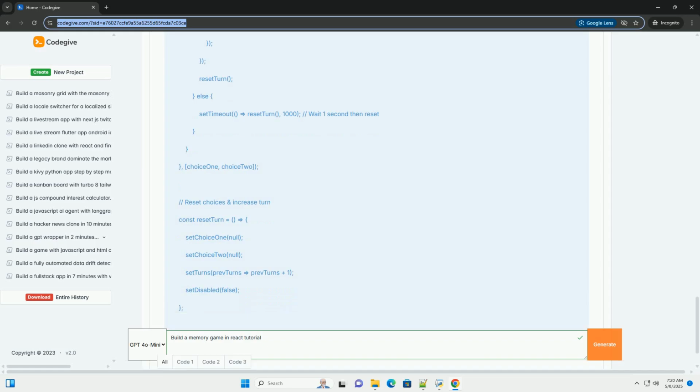Enhancements and further development. Difficulty levels: allow the user to select a difficulty level by changing the number of cards in the game. Timer: add a timer to track how long it takes the user to complete the game. Score: implement a scoring system based on the number of turns and/or the time taken to complete the game. Animations: add more sophisticated animations for card flipping, matching, and winning. Responsive design: make the game responsive so that it looks good on different screen sizes.